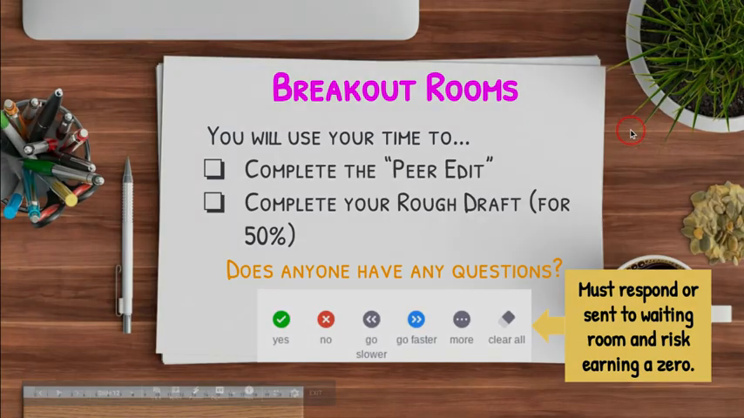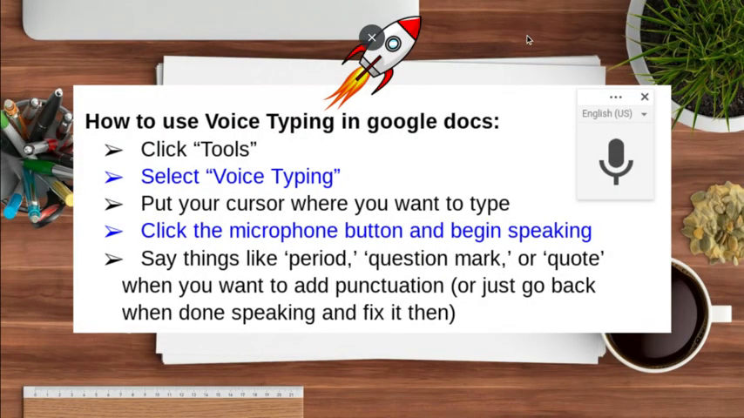For those of you who are still working on the rough draft, or if you finish the peer edit and you're ready to make some changes or add to your story, these are the directions for using voice typing. You can pause this video and keep this in front of you while you go. We did this last week to make things go faster.